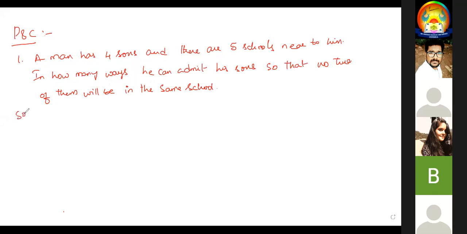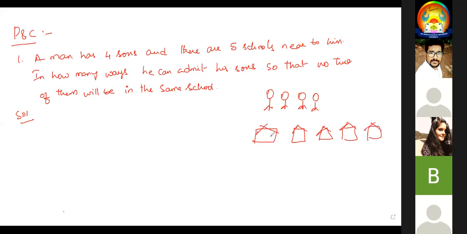I'm explaining the question first. See, a man has four children, and near to his home there are five schools, and he wants to admit those four children into the five schools so that no two of them will be in the same school. Everyone should be in a different school. How many ways?